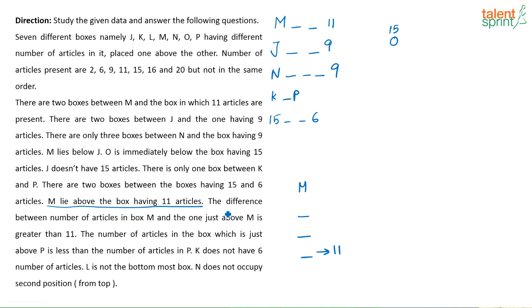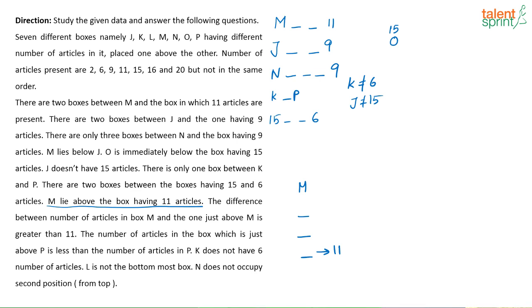Then the difference between the number of articles in box M and the one just above box M is greater than 11. The number of articles in the box which is just above P is less than articles in P. K does not have 6 articles. L is not the bottommost box. N does not occupy the second position from top. Okay, and it was also given J does not have 15 articles. So this is the full information that is given.